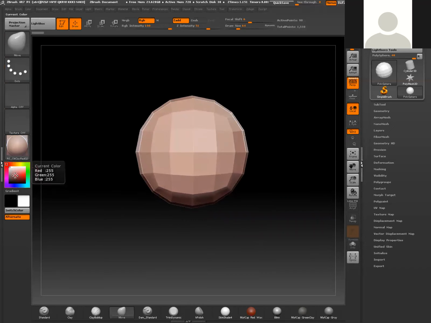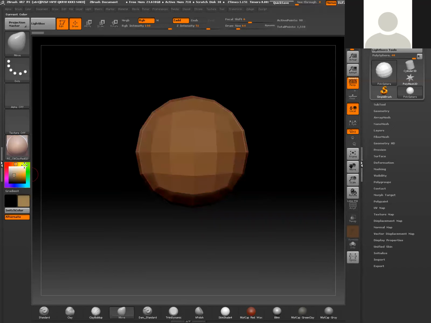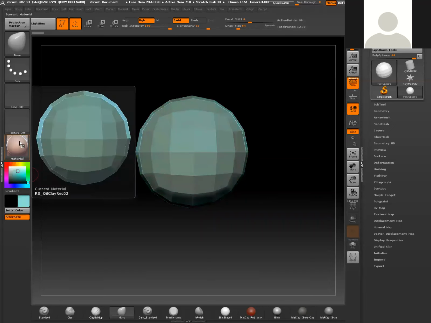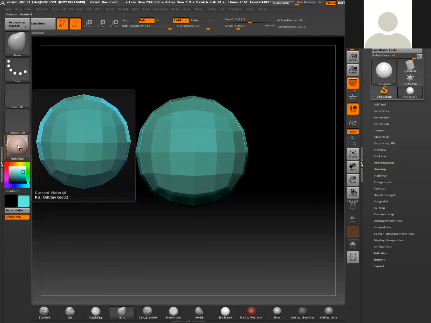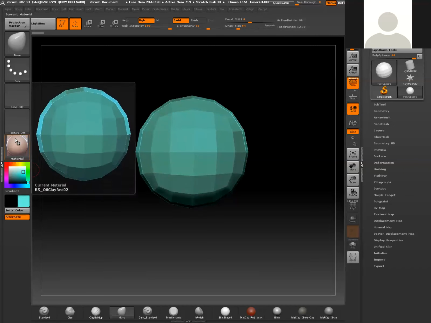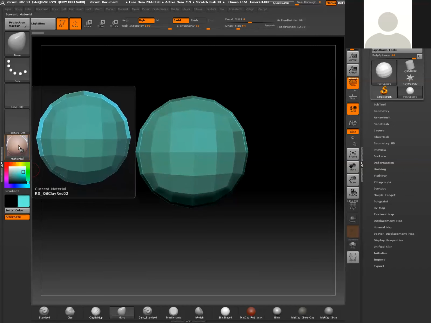And then, of course, this is basically a color swatch. So I can go in here and pick whatever color I like, and it'll affect the geometry depending on the shader that's applied. Now, one thing to note is as I'm picking colors, sometimes it may not actually read on the geometry the same color that you're picking in the swatch here. The reason for that, if you look at the actual material I have assigned, is there's already a pigment to it. That's built into the shader.